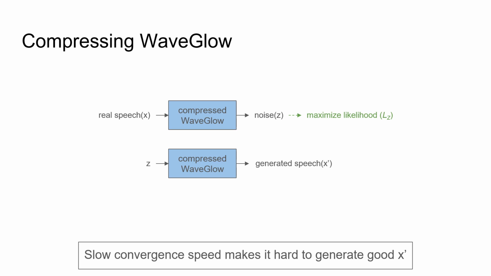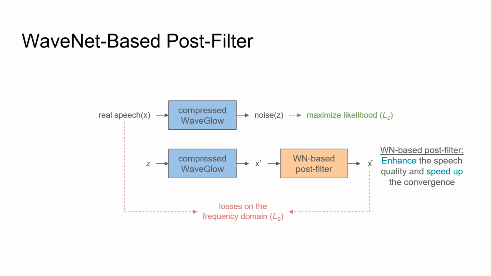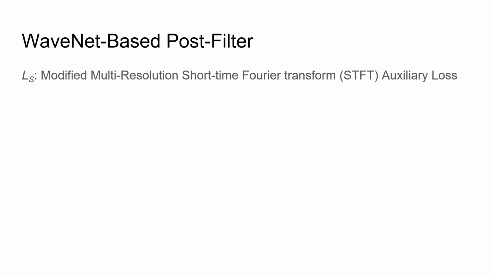Though the computational cost is much less for the compressed WaveGlow, it still takes a lot of time to converge. We propose to use a WaveNet-based post-filter to overcome this problem. The post-filter can not only enhance the speech quality, but also shorten the training time. This post-filter is trained to optimize the losses on the frequency domain. The loss function, LS, is the multi-resolution STFT auxiliary loss in Parallel WaveGAN with a little modification.